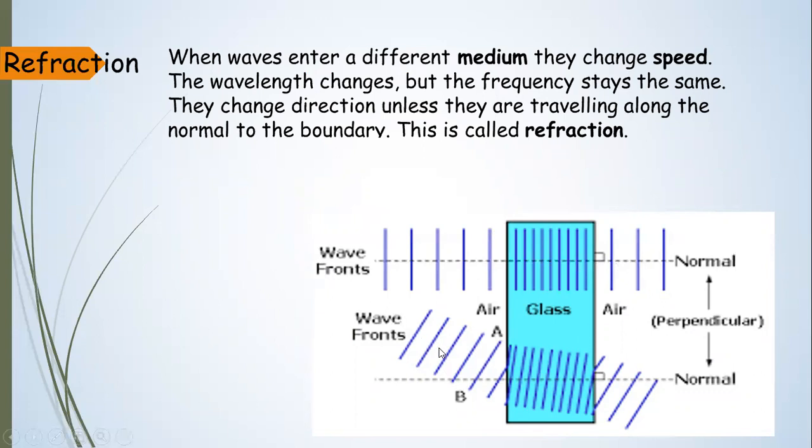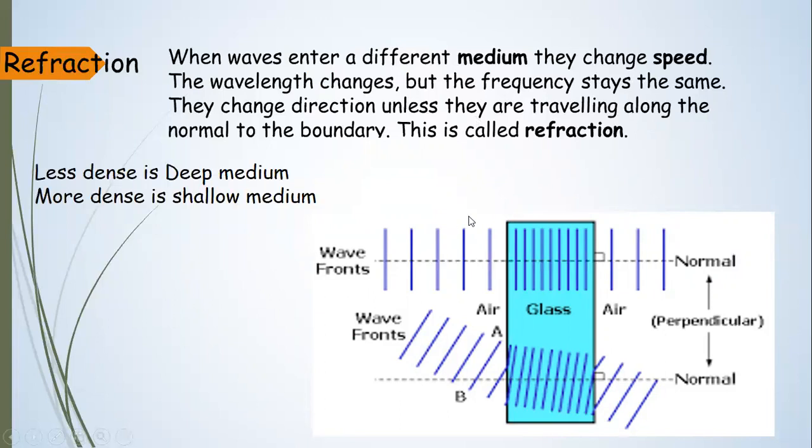But if the wave is coming at an angle, so the wave crest makes an angle with the boundary, as it enters the other medium, it bends. You can see that it bends towards the normal, and the wavelength also decreases as it moves from the rare, deep medium to the denser, shallow medium. Again, when it moves back, it speeds up, its velocity increases, and the wavelength also increases, and the frequency stays the same. Whenever we talk about less dense medium, the rare medium, the deep medium is always the rare medium, and the more dense is the shallow medium.